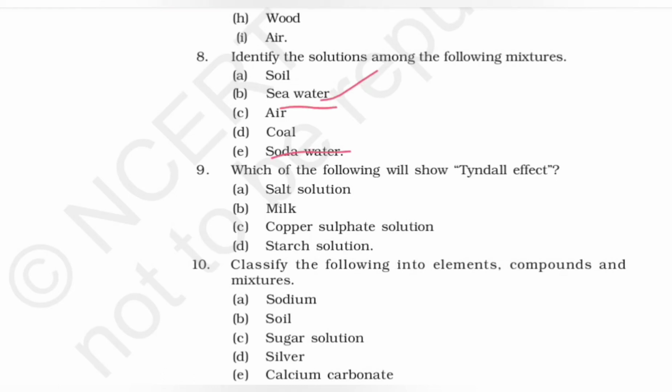Which of the following will show the Tyndall effect? The Tyndall effect can be exhibited only by milk and starch solution. So ultimately, the starch solution and milk are the answers. Then we have